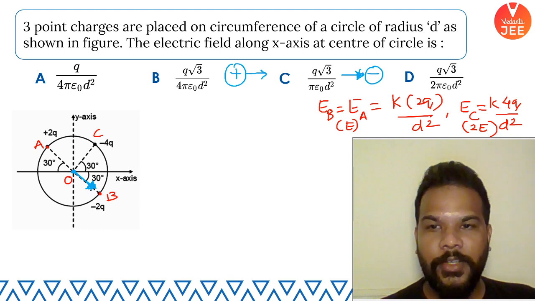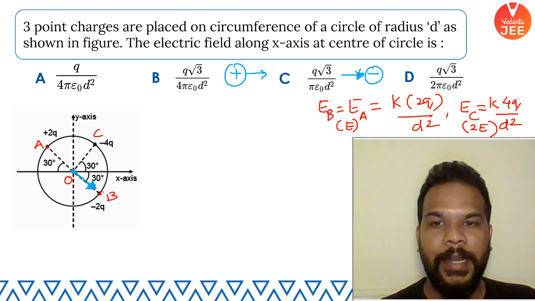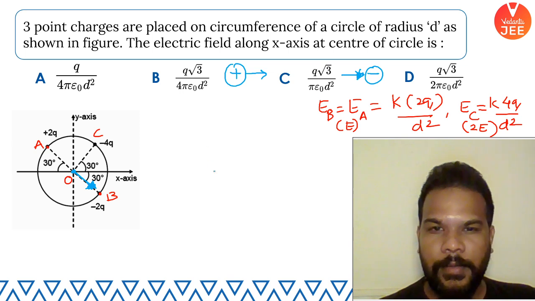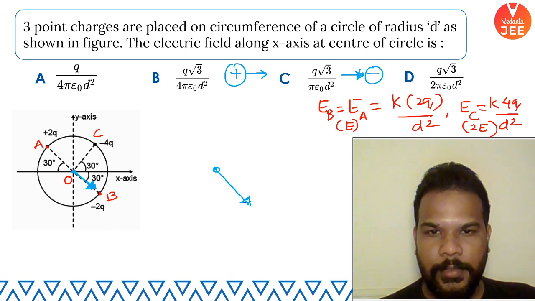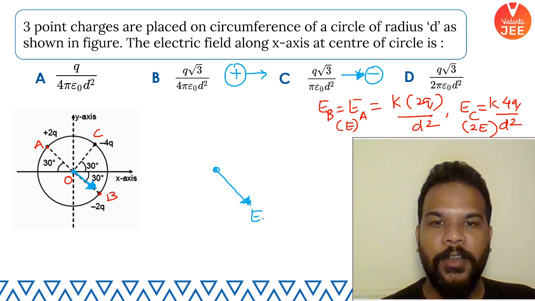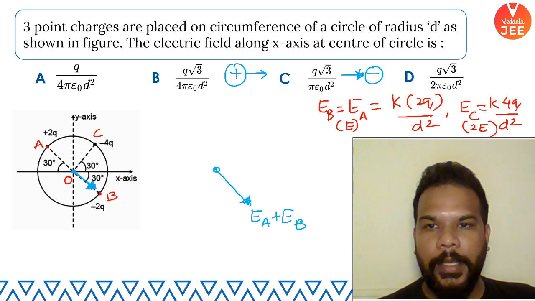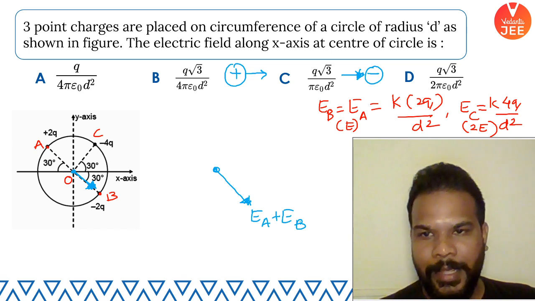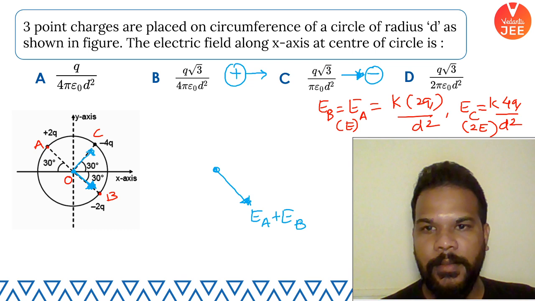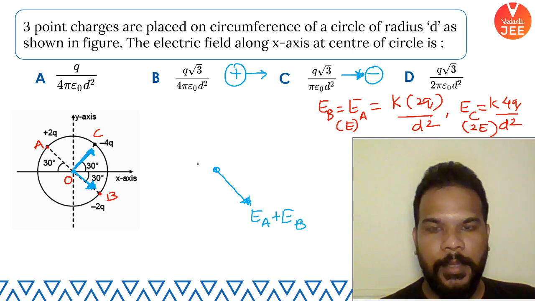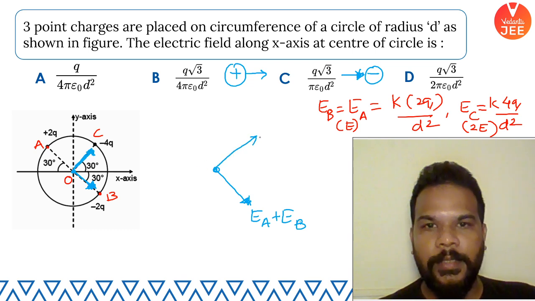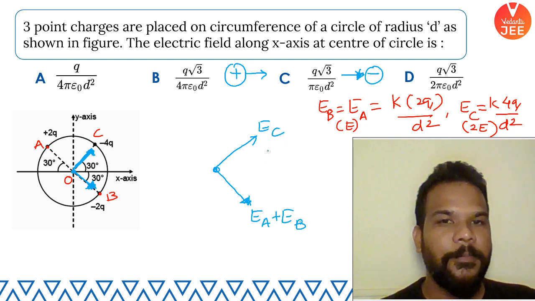Let me draw it here. This is the direction where the electric fields of A and B are going, and this is the negative charge, so it will have its own electric field in this direction. If I zoom it, this is the electric field of C.